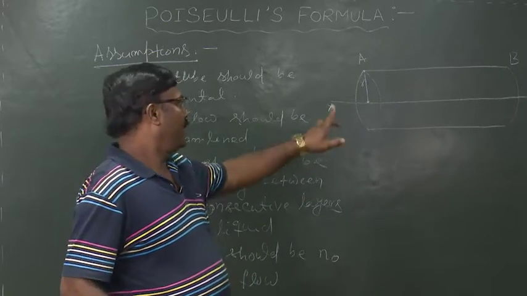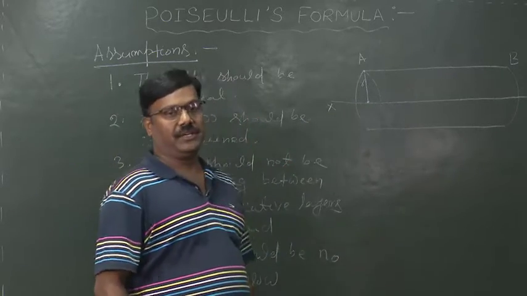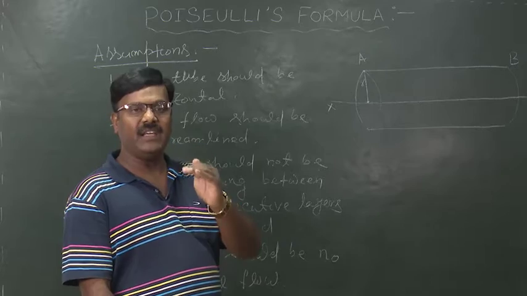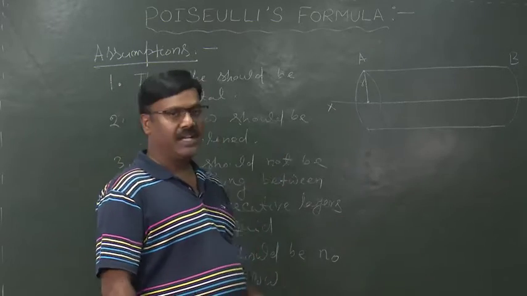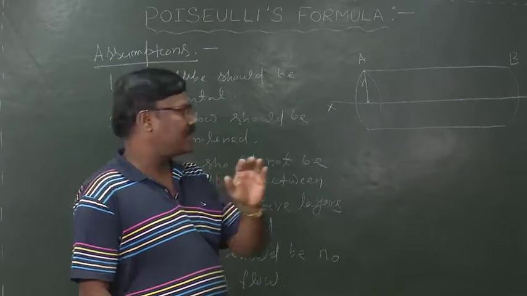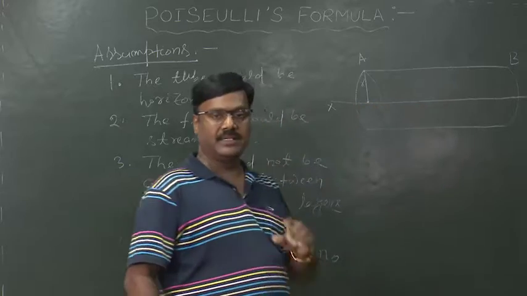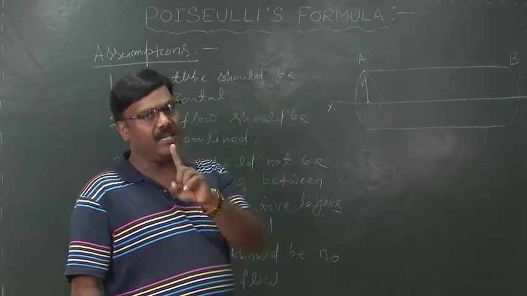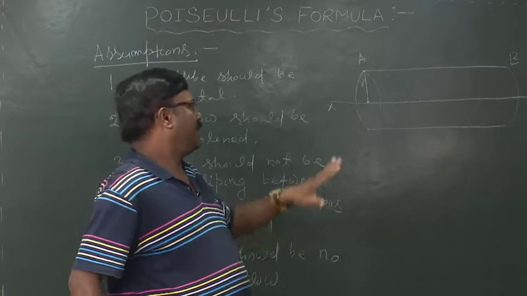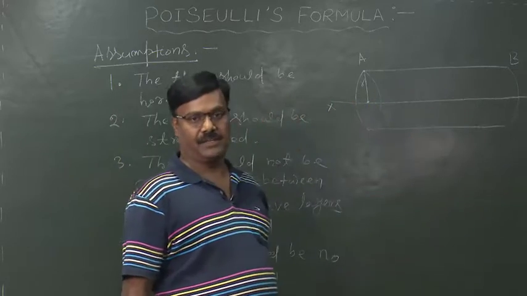Now, let us consider a small element of the tube at a distance x from its axis, such that the element is in the form of a cylinder.